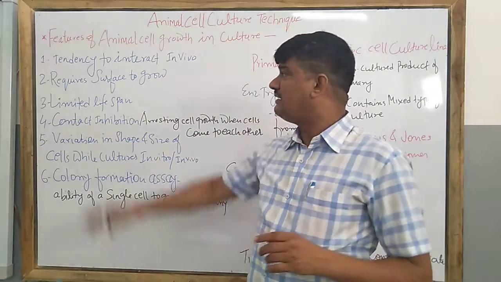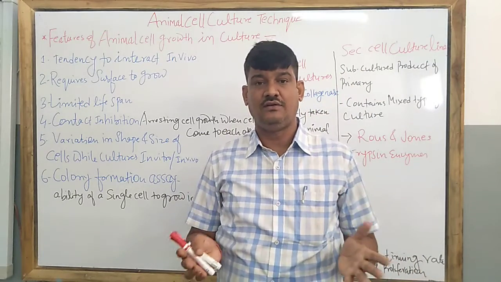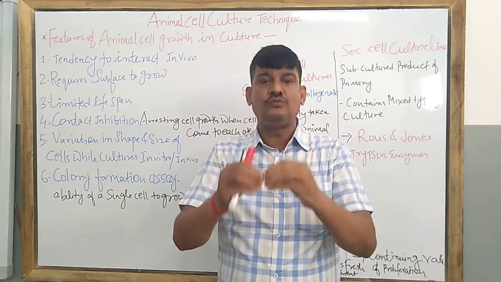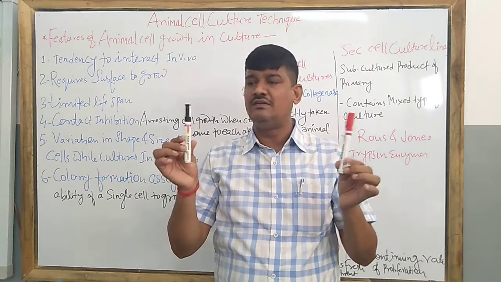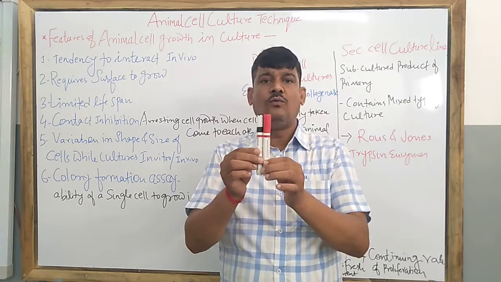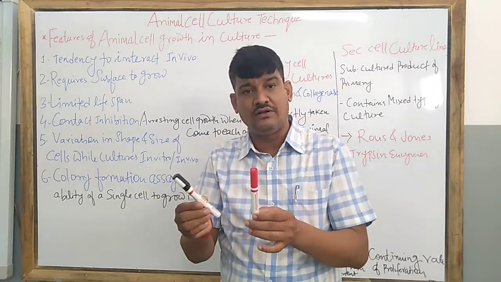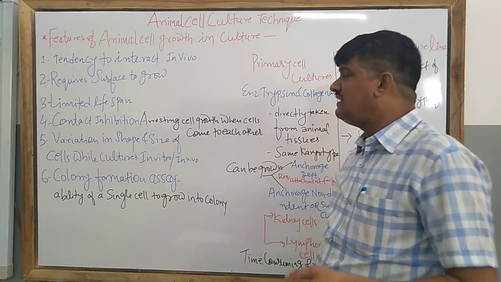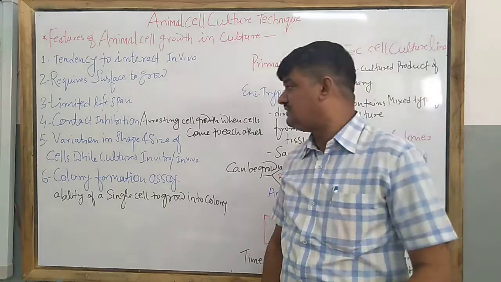Another property of animal cell culture is that even the cancerous cell has contact inhibition. Contact inhibition means that when two cells come close together, one of the cells has a tendency to stop the growth of the other one. This is called contact inhibition. So contact inhibition is the arrest of cell growth when cells come close to each other.